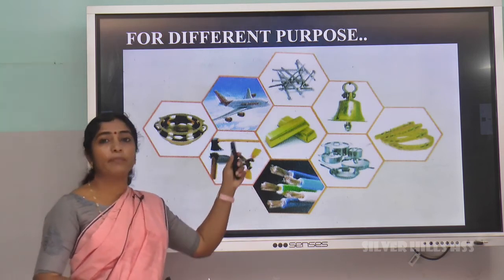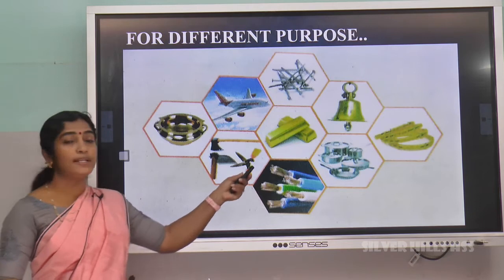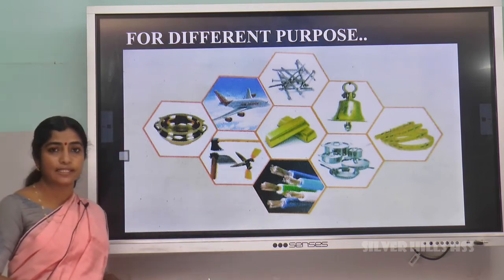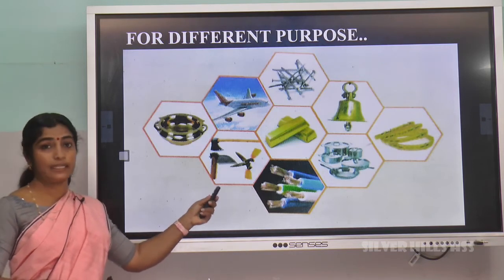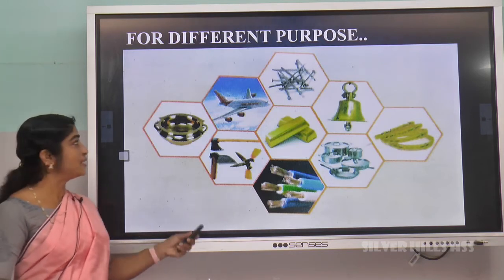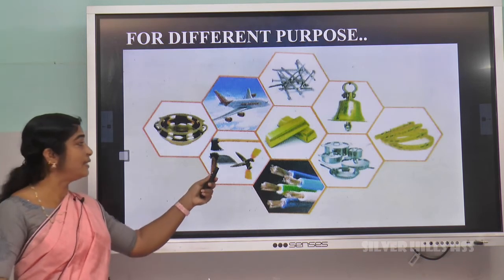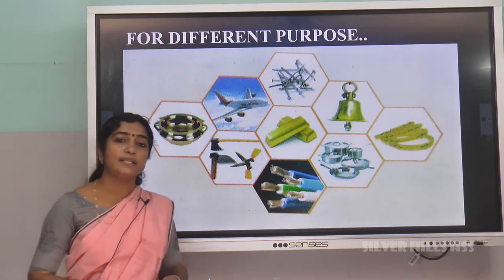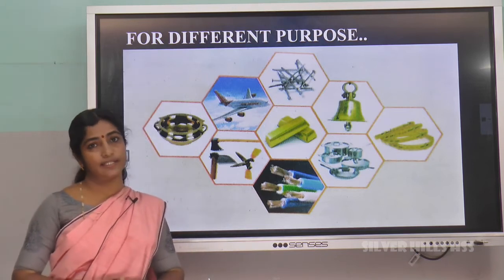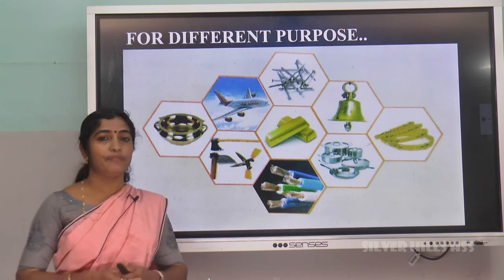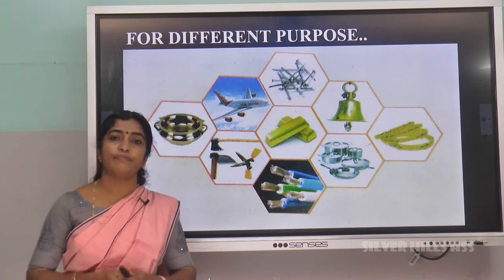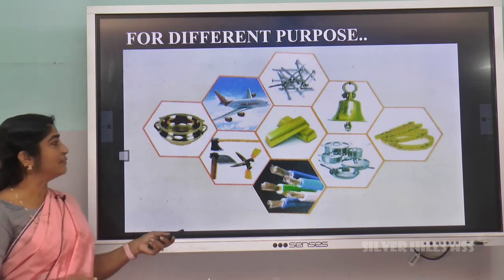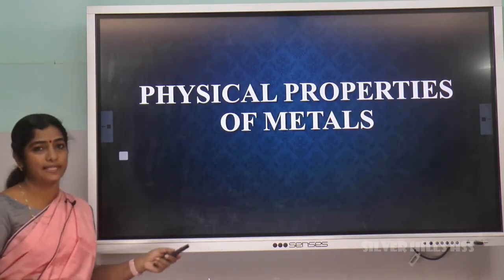Metal is used for making bells, gold is used for making jewelry, and utensils are made up of metals. Copper wire is used for electrification. Metals are used in aircraft, for making iron nails, and in agricultural equipment. Thus, metals are used in various fields. In this video, we are discussing some general physical properties of metals. So, let us see the physical properties of metals.